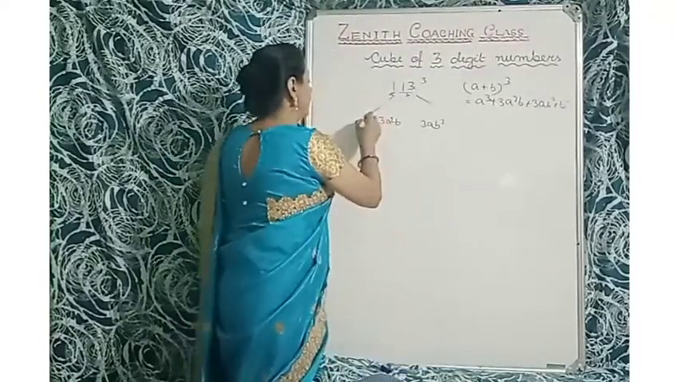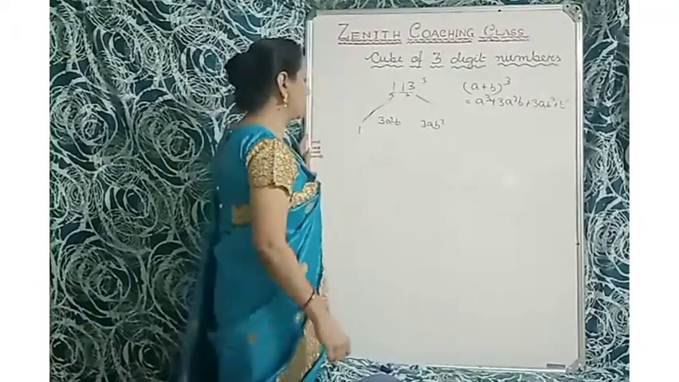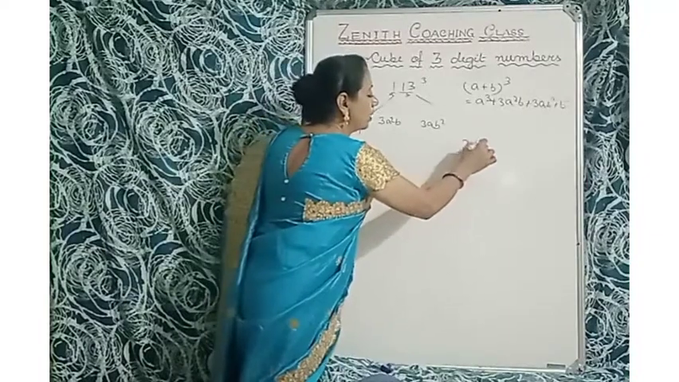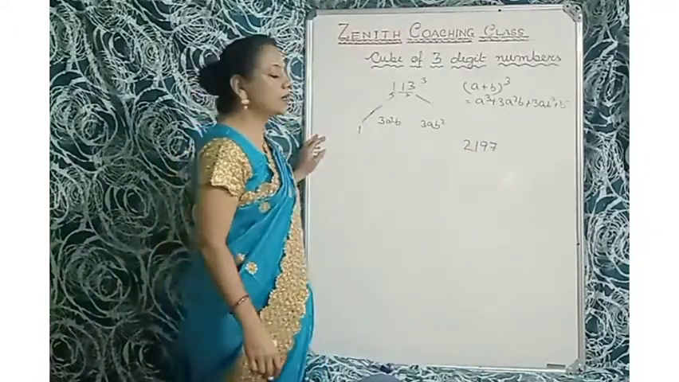So first one you will take, that is 1 cube is 1, and here is 13 cube. 13 cube is 2197. So ma'am, you can do it so quickly, how can we do it?